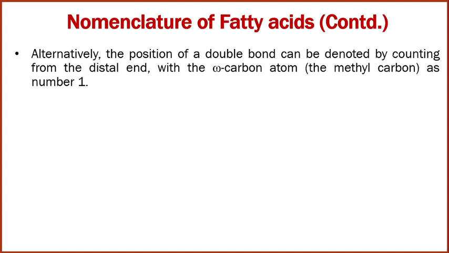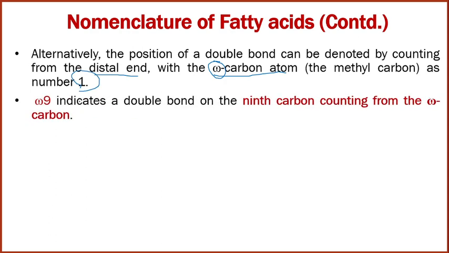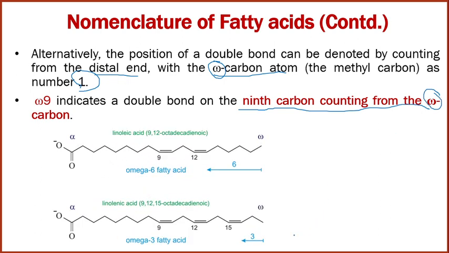Alternatively, the position of the double bond can be denoted by counting from the distal end, with the omega carbon atom. Omega carbon atom means the methyl group. The methyl carbon is considered number one when we are giving a nomenclature to omega fatty acids. Omega 9 indicates the double bond on the ninth carbon counting from the omega carbon. Omega carbon means methyl carbon. So let us discuss what omega 6 means.